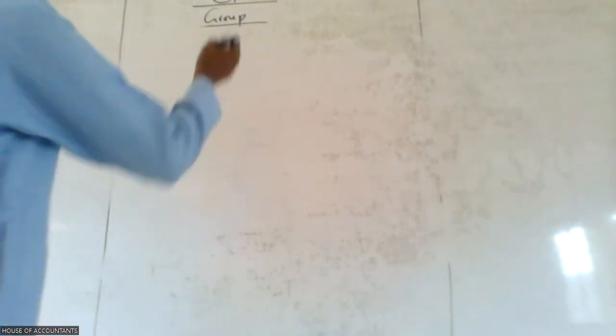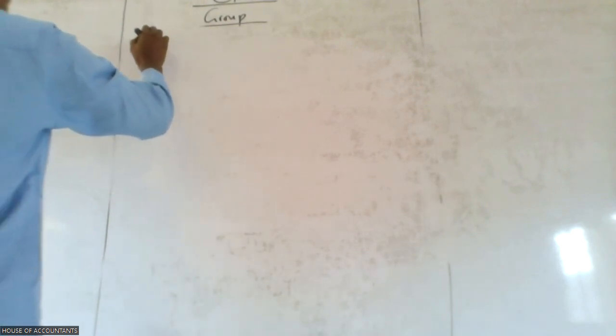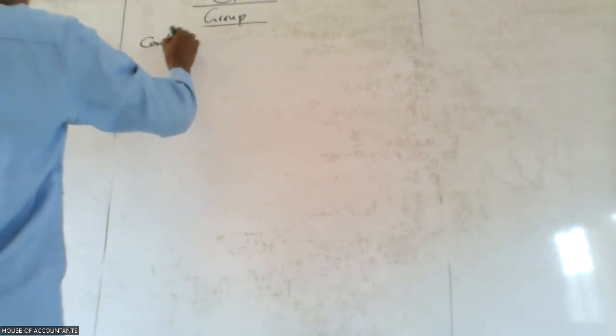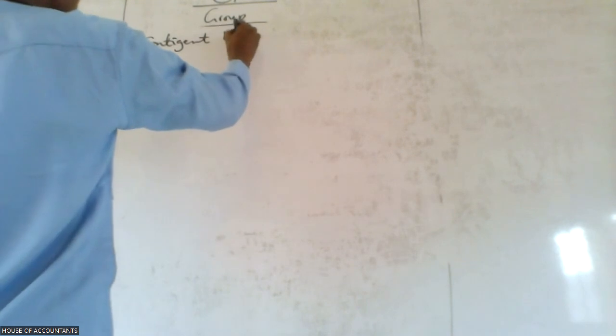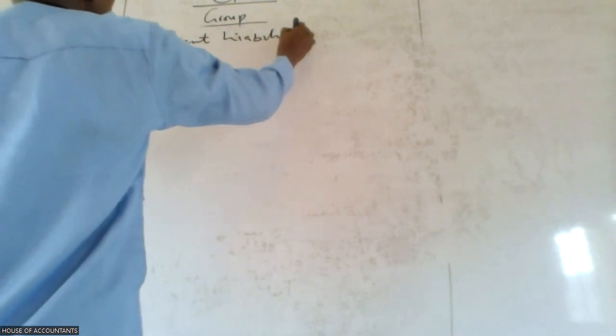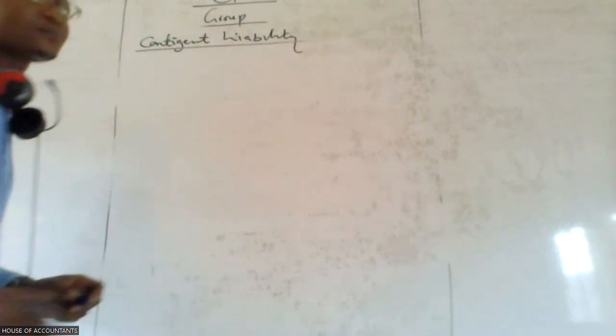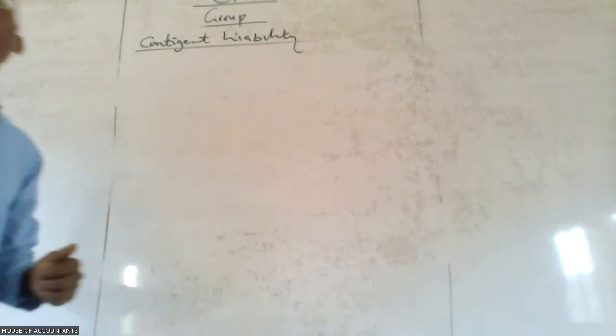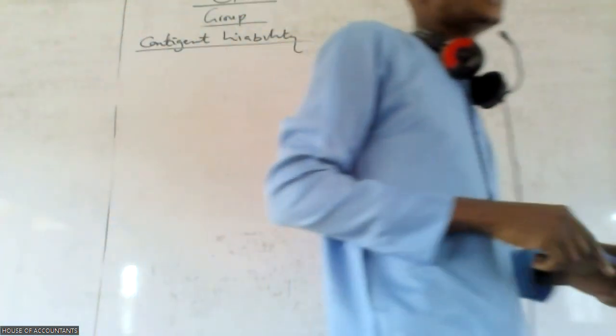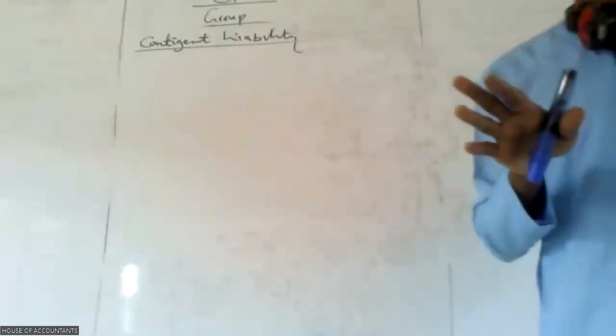So after that now, there's what we call contingent liability. This contingent liability is as a result that there's a promise that they will pay in the next 2 years.